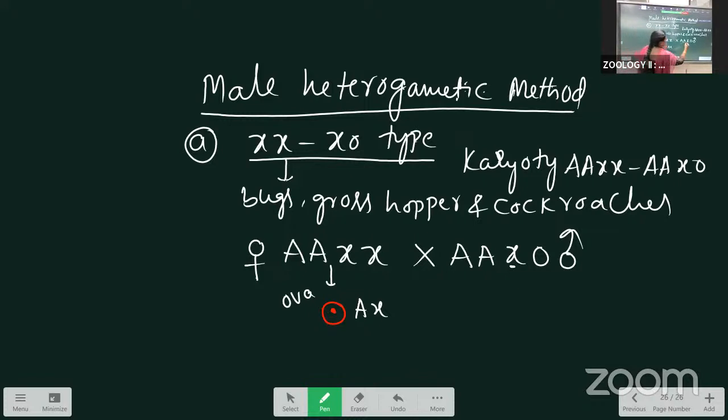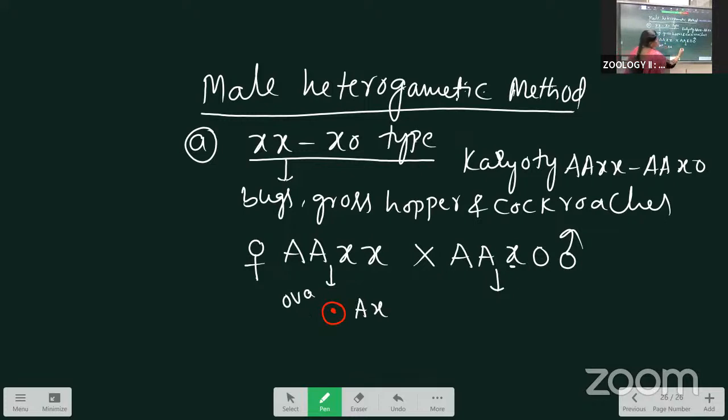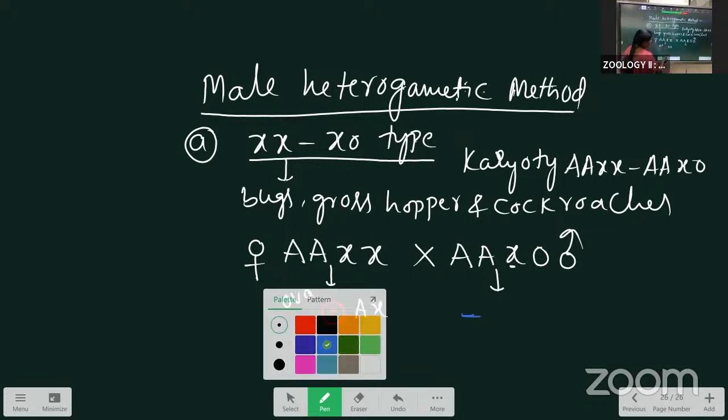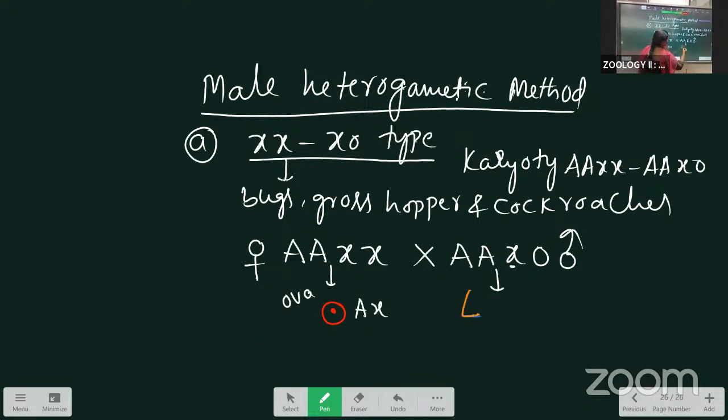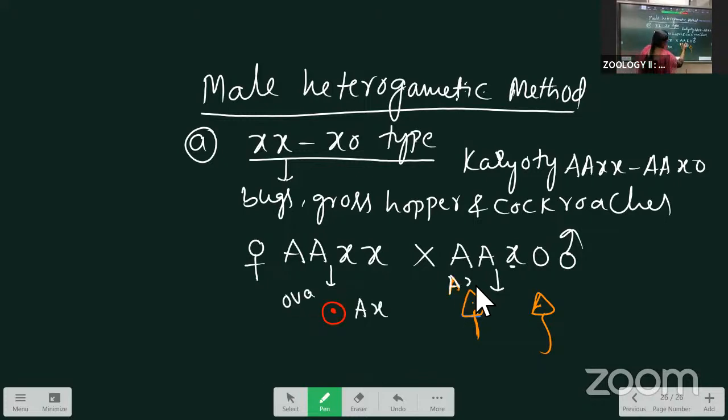Next, the male is producing the sperms. Here all the ova are the same, the female produces similar ova, but the sperms are different. Here 50% of the sperms have AX, and the other 50% have AO. Next, you join this one.